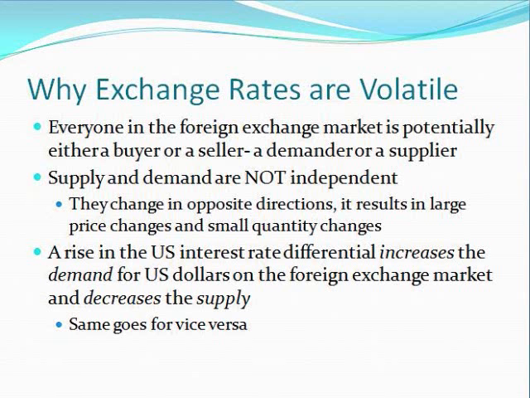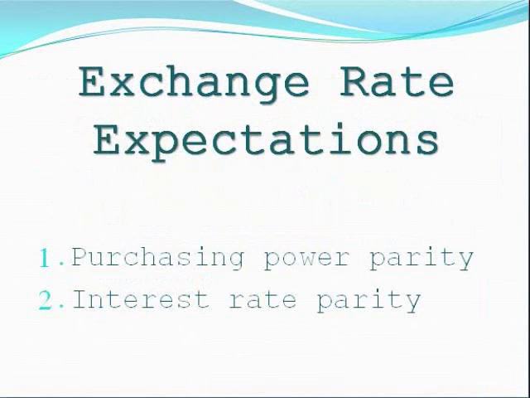Everyone in the foreign exchange market is potentially either a buyer or a seller. Supply and demand are not independent. They change in opposite directions, and it results in a large price change and small quantity changes. A rise in the U.S. interest rate differential increases the demand for U.S. dollars on the foreign exchange market and decreases the supply. The same goes for vice versa. Exchange rate expectations change due to two factors: purchasing power parity and interest rate parity.